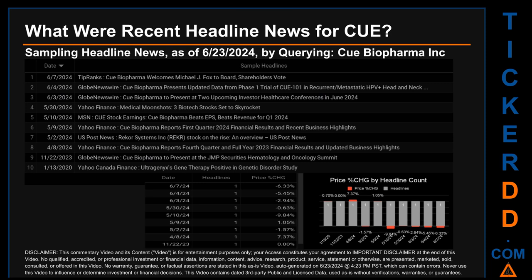The latest publication was Friday, June 7, 2024, when, 16 days ago, TipRanks published the headline that read, Q Biopharma welcomes Michael J. Fox to board, shareholders vote. Correlated or not, on this latest publication date, CUE saw a price drop of -6.33% based on the day's opening and closed price. CUE started the day trading at $1.58 and went on to close at $1.48.